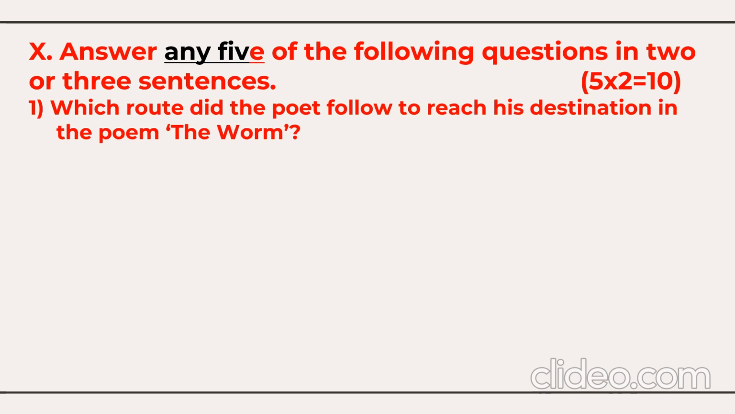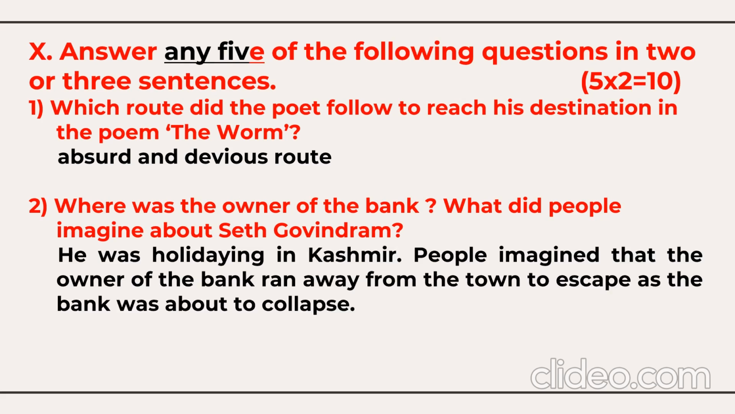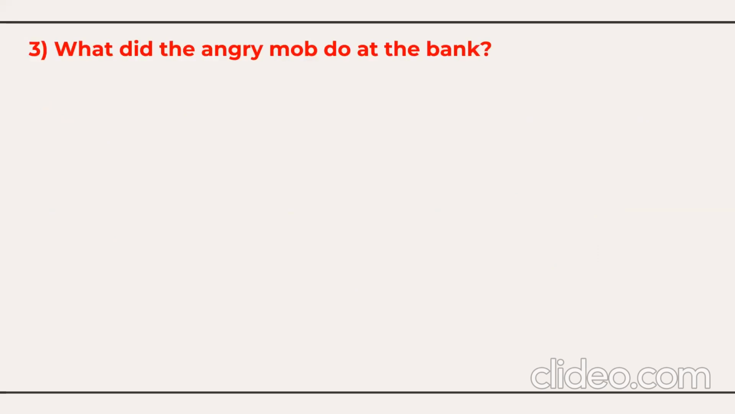Which route did the poet follow to reach his destination in the poem The Worm? The poet uses the absurd and devious route to reach his destination. Where was the owner of the bank, and what did the people imagine about Seth Govindram? The owner of the bank was holidaying in Kashmir. People imagined that the owner of the bank ran away from the town to escape as the bank was about to collapse.